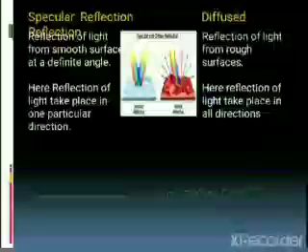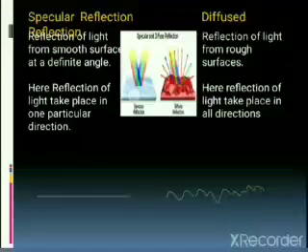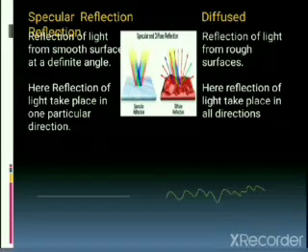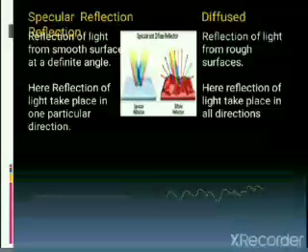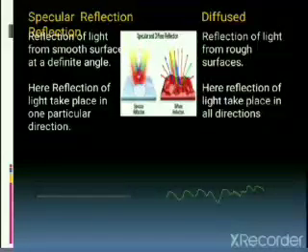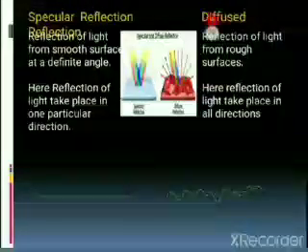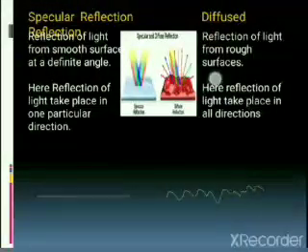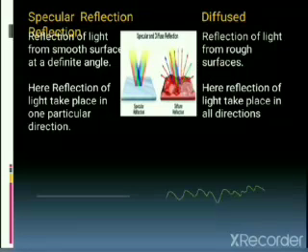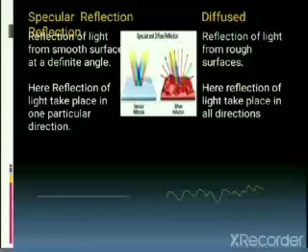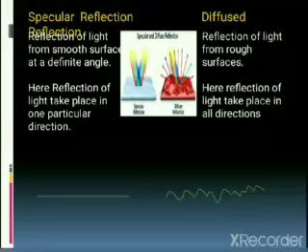First, let us see what specular reflection is. It is reflection from a smooth surface at a definite angle. This angle has been created. So this is an example of specular reflection. Reflection takes place in one particular direction. Whereas this second example is diffuse reflection, reflection of light from a rough surface. This is a rough surface, it is diffuse or irregular reflection. Reflection of light takes place in all directions.